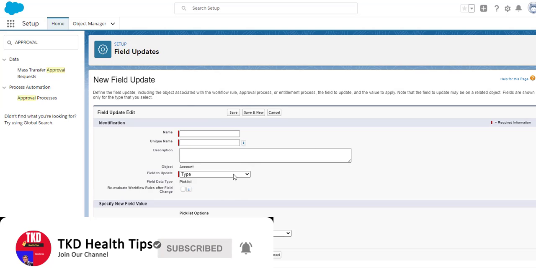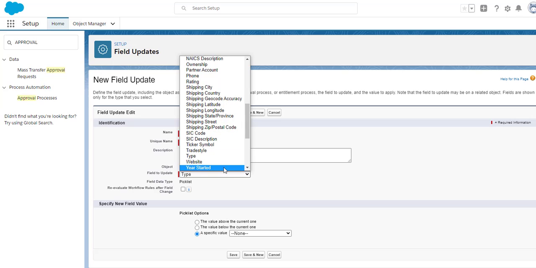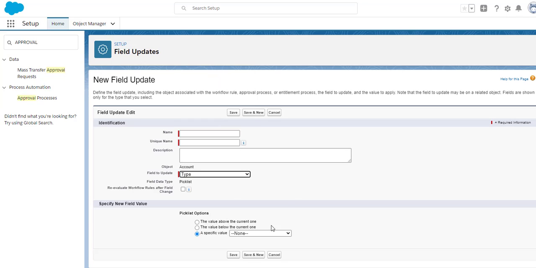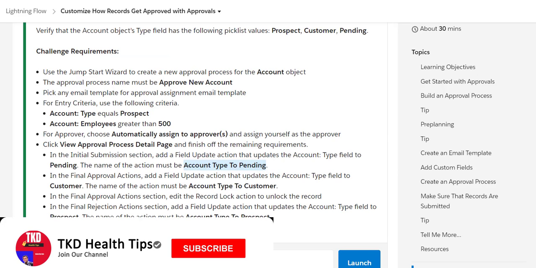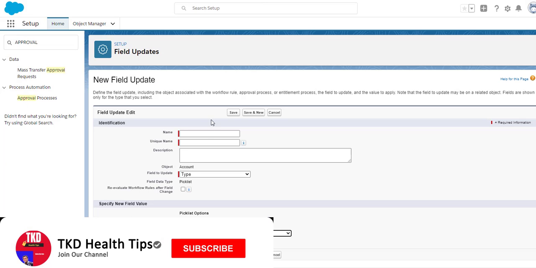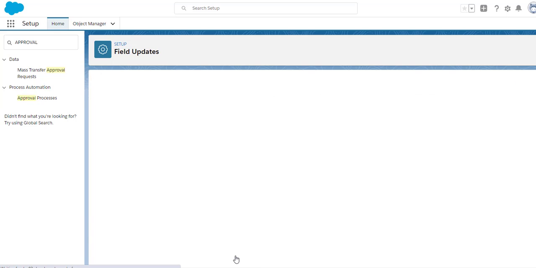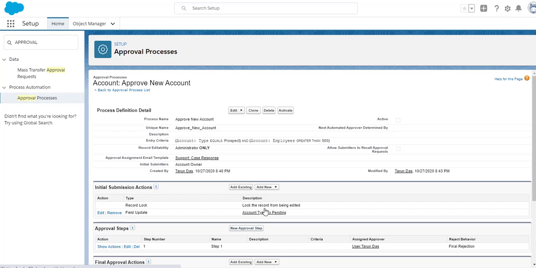Here we need to select the account type and the specific value, as per the requirement, is pending, and the name of the action should be this. Do the tab, click on save. So now this has been created.